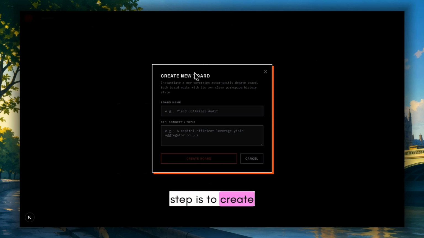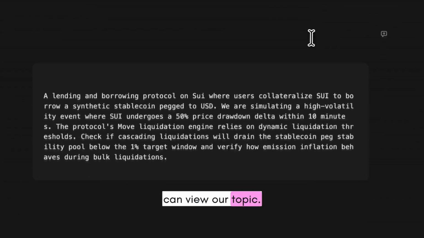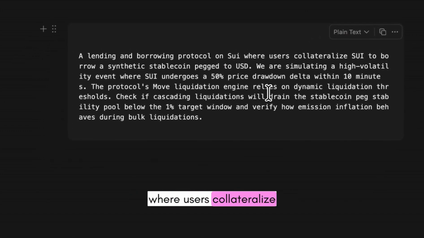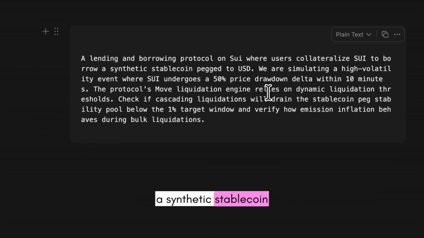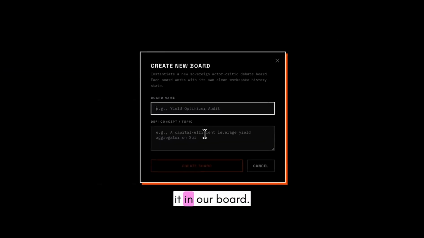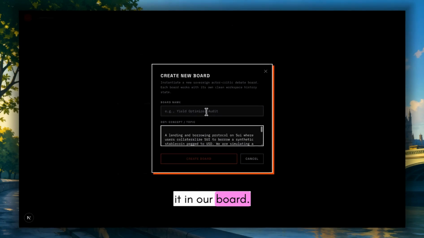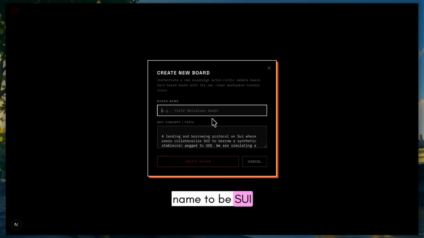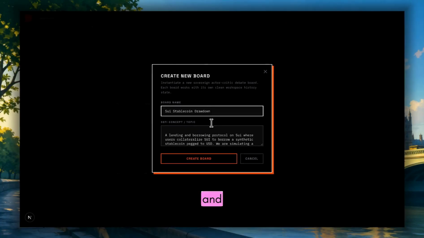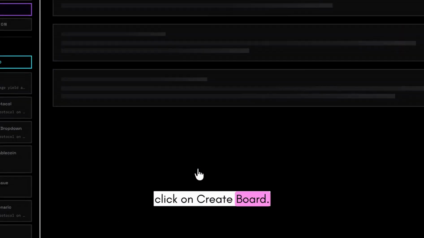The first step is to create a new board. Select a board name and the defined topic for which we are going to perform our analysis. Here you can view our topic. It is about a lending and borrowing protocol on SUI, where users collateralize SUI to borrow a synthetic stablecoin pegged to USD. I'll copy this, then paste it in our board, and I'll write the board name to be SUI stablecoin drawdown and click on create board.